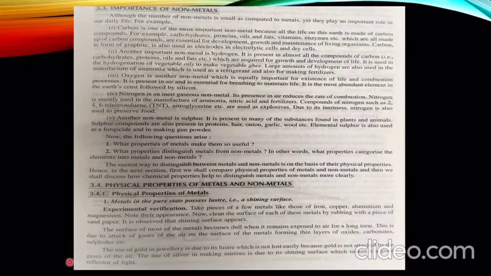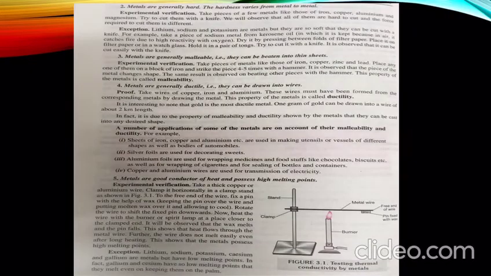So use of gold in jewelry is due to its luster which is not lost easily, and gold is not attacked by gases of air. Similarly, silver is also used for making mirrors. It is due to its shining surface which makes it a good reflector of light.